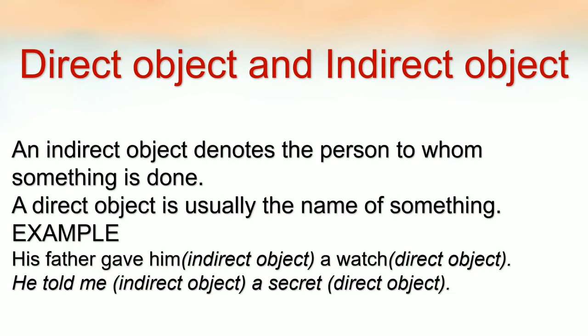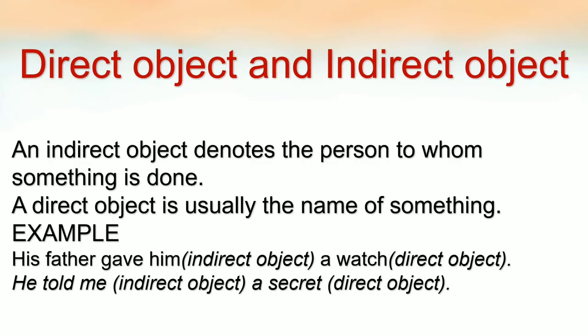Now, for identifying transitive and intransitive verbs, we should also know what is a direct object and what is an indirect object. An indirect object denotes the person to whom something is done, or the person who is receiving the direct object. And a direct object is usually the name of something, or the thing which is given.